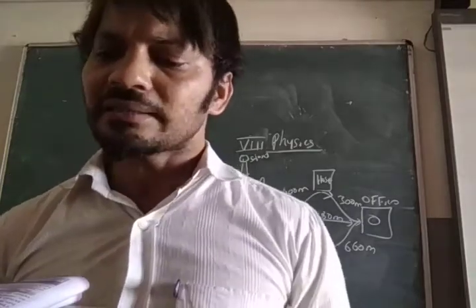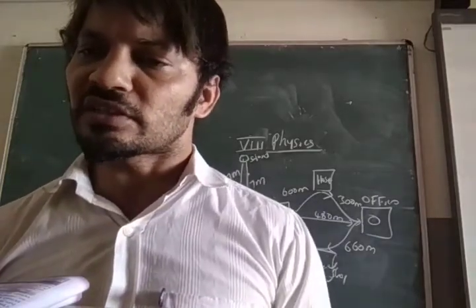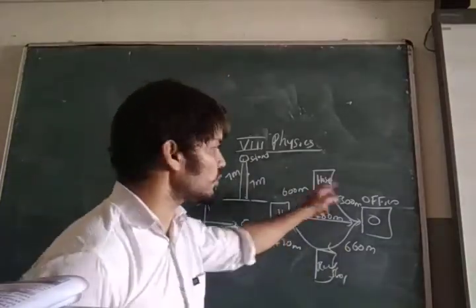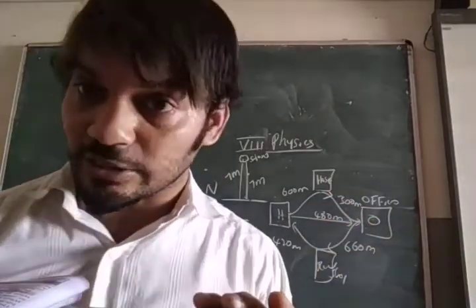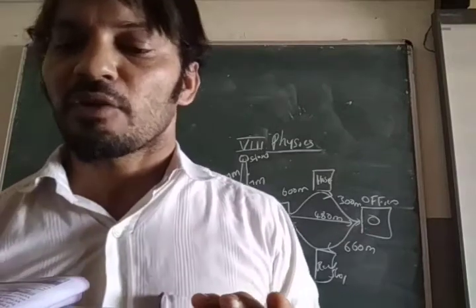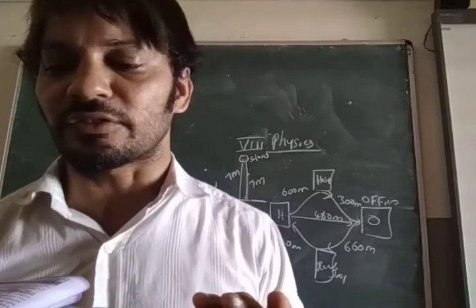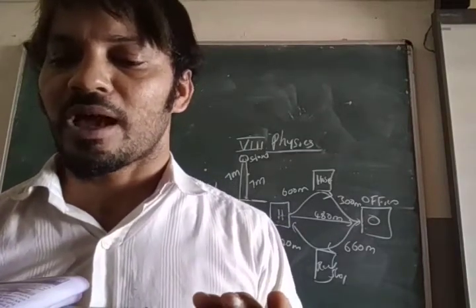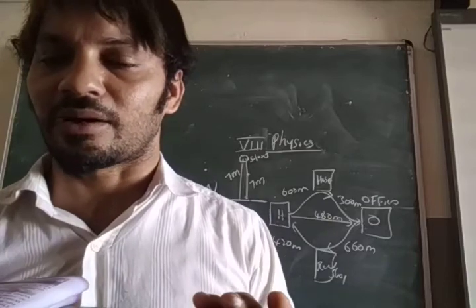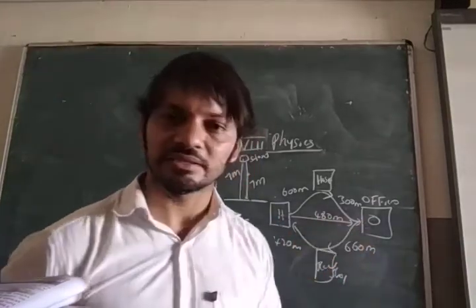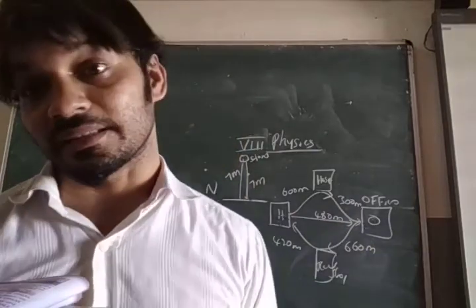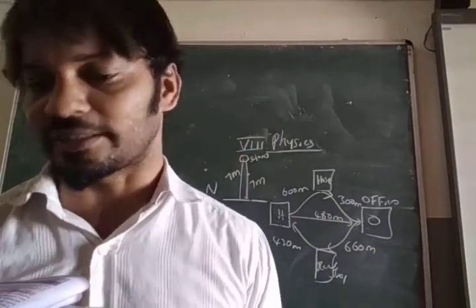Second: are the distances travelled in both situations equal? Means you travel to the hospital and coming back to the ration shop. Are these equal? No. Find the straight line distance from home to office. Write it down. Straight line. How much? 480 meters. Straight line, that is known as displacement.